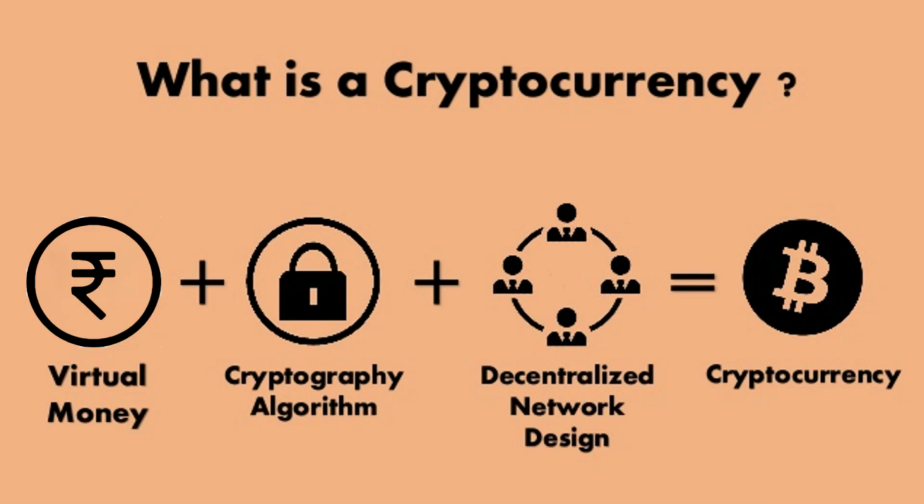One of the most well-known cryptocurrencies is Bitcoin, which was created in 2009 by an individual or group using the pseudonym Satoshi Nakamoto. Bitcoin uses a public ledger called the blockchain to record transactions, which makes it difficult to counterfeit or double spend. Other popular cryptocurrencies include Ethereum, Ripple, and Litecoin.